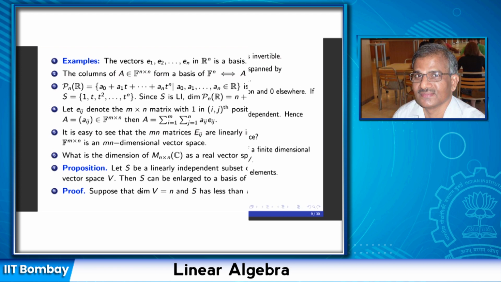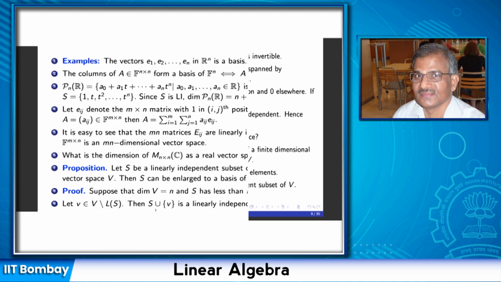If the linear span of S is not equal to V, then there is a vector v which is outside the linear span. Now look at the set S and join v to S; I get a superset of S that contains v, and v was not in the linear span of S. We can prove that this S union v is a linearly independent subset of V.